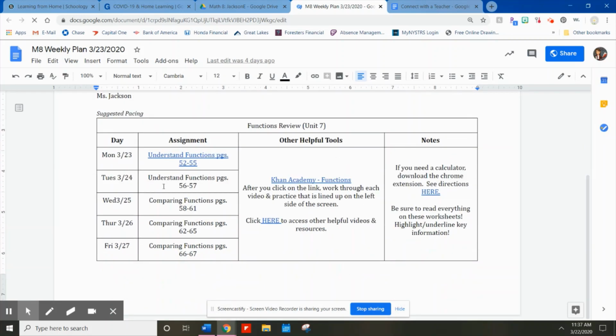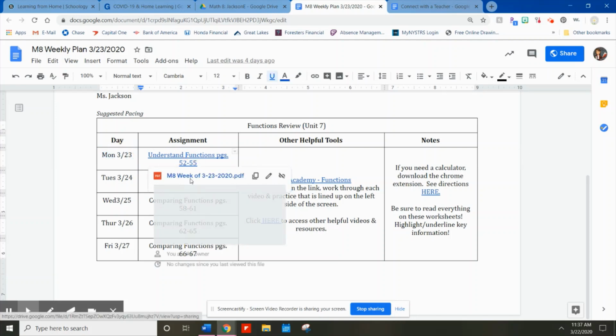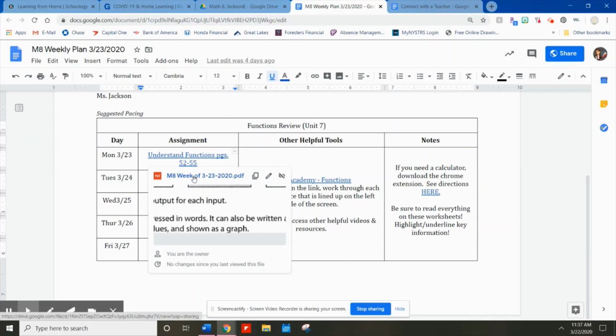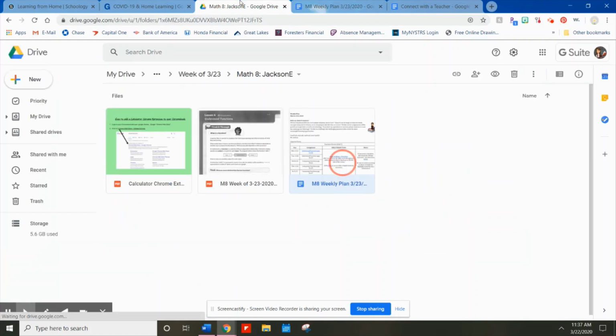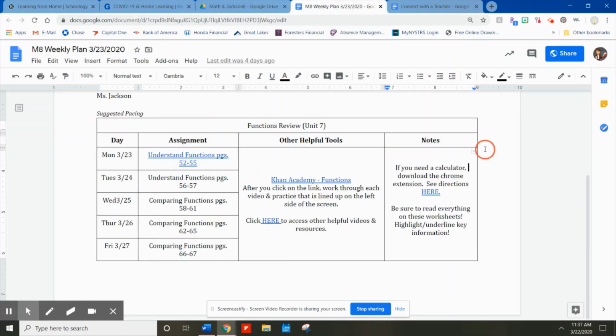It's going to map it down by the day. So we've got what day we're working on here, what the assignment is. Now, I did put links in here that take you to the worksheet, but the worksheets are also just in the folder on Google Drive. For this first week, we're basically reviewing.